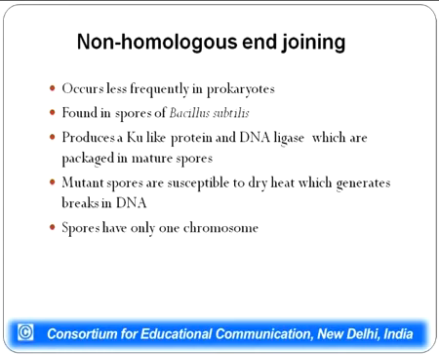Whereas a normal Bacillus subtilis spore which has a normal Ku protein and DNA ligase, whenever it is subjected to heat, even after DNA damage, even after there is a double stranded break in DNA, this Ku protein and ligase protein will ensure that the double stranded DNA gets rejoined together, and it can germinate afterward. Bacillus subtilis uses this particular mechanism because it does not have any homologous chromosome. It has only one chromosome, so it cannot rely on double strand repair mechanism or other mechanisms which require recombinational repair.